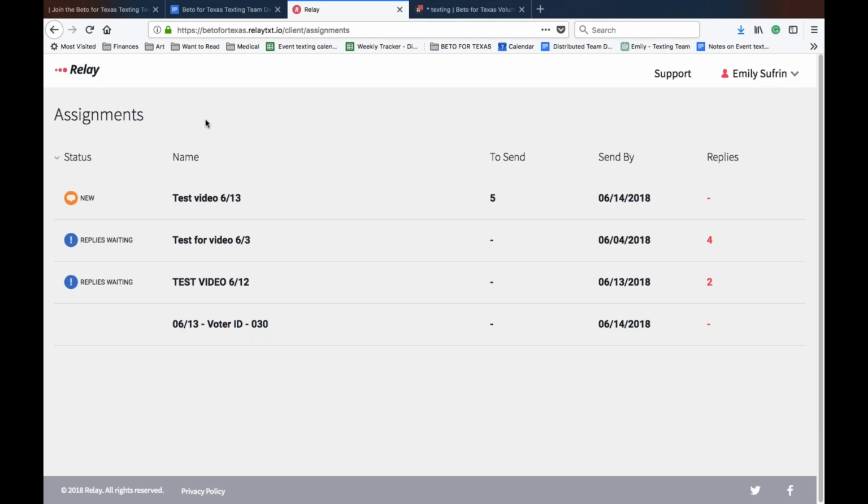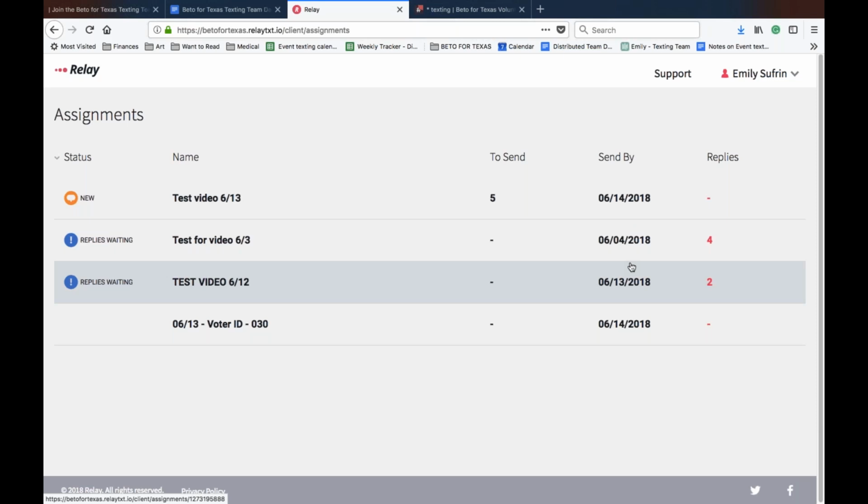All right, so here we are on my assignments page. Like I said, you'll be notified via email when you have a new shift. And as you can see, the status, I have new text to assign. And you can see I have other campaigns where there are replies waiting for me. This is going to tell me how many texts I have to send in this batch and when I need to send them by. So it's really kind of intuitive.